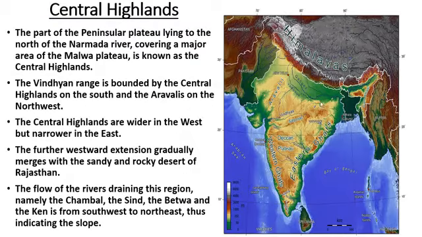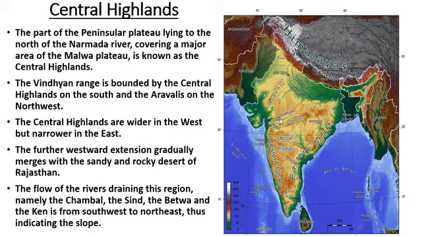Now, Central Highlands. When we talk about the Central Highlands, we will stick to the northern part of the peninsular plateau, meaning this region. A brief explanation is given here: the part of the peninsular plateau lying to the north of the Narmada River. Here is the Narmada River, flowing westward and merging with the Arabian Sea.